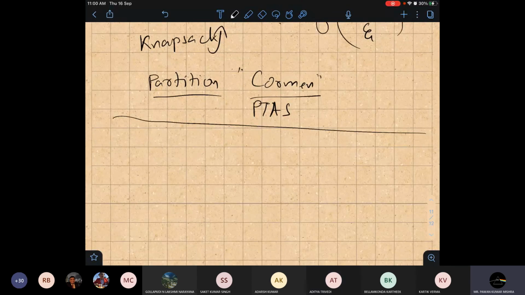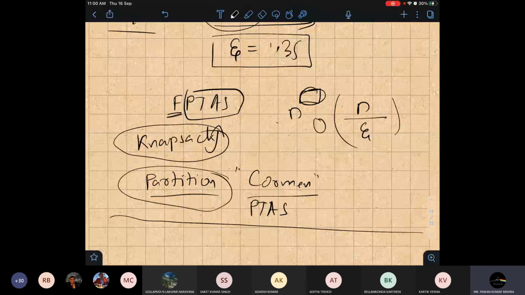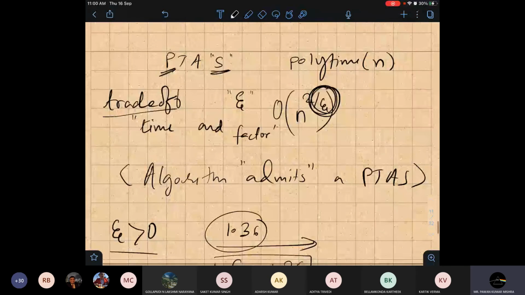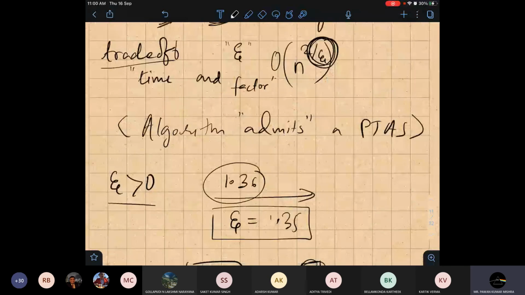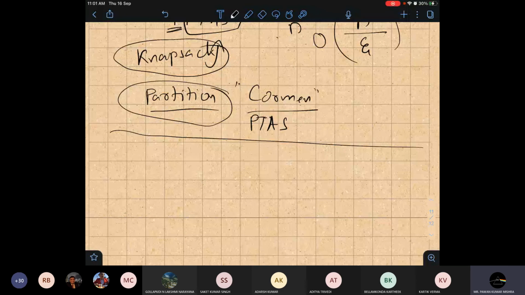No doubt, sir. So you got the idea now. There is a trade-off between time and complexity. But again, this trade-off we cannot design for all the problems. There are a few set of problems. Please do study this knapsack and partition. If you try to study this PTAS and did not get the idea about this thing, then please ask me in chat, or maybe you can mail me. Then we can schedule a meeting for this thing also, PTAS and FPTAS, because this is important if we understand this thing.